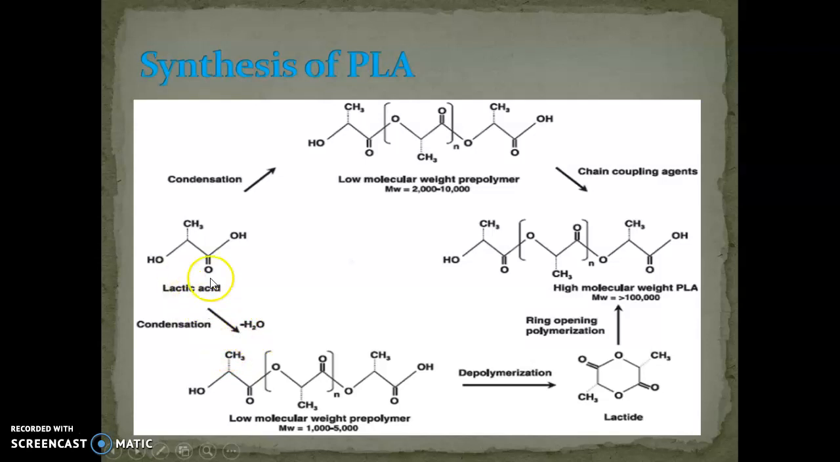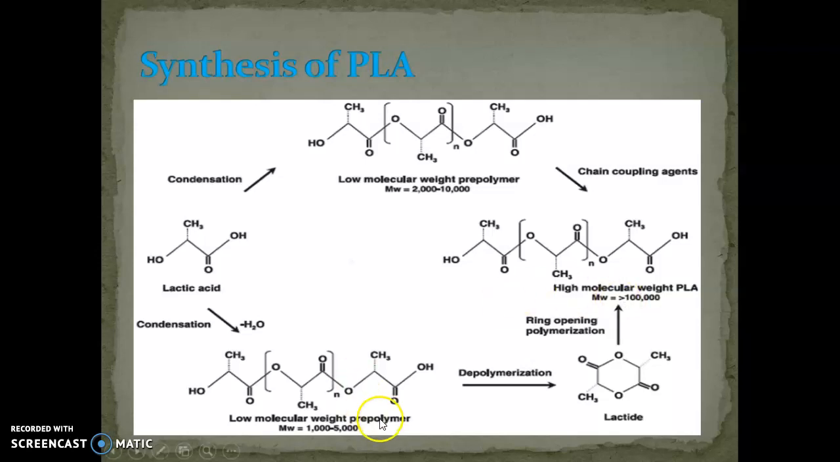When lactic acid is condensed, we get two types of low molecular weight prepolymers. Why two types? As you can see here, the molecular weight is 2000 to 10,000, whereas in this case it ranges from 1000 to 5000. So we get two types of prepolymers. From the first method, after the prepolymer, a chain coupling agent is used, through which we get high molecular weight polylactic acid, with a molecular weight of nearly 1 lakh. This is one method.